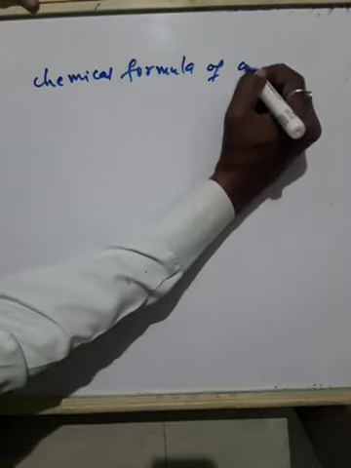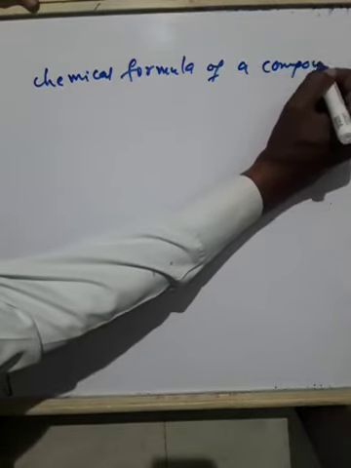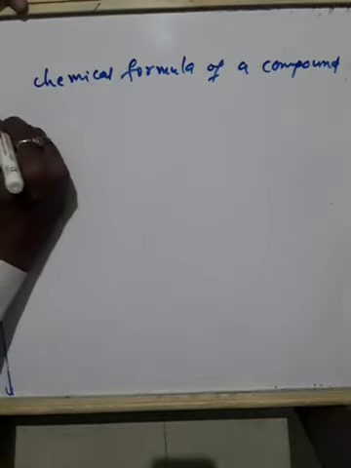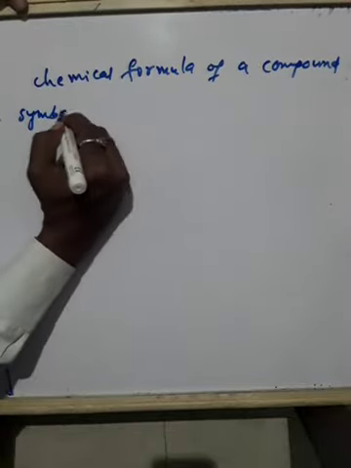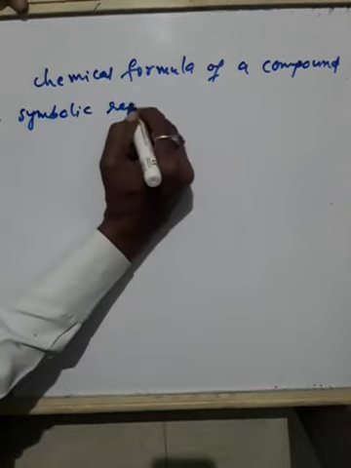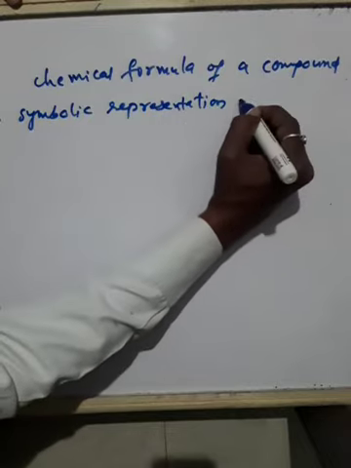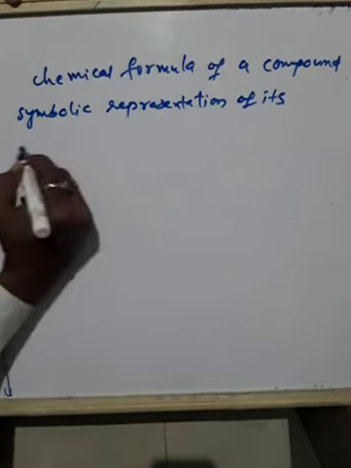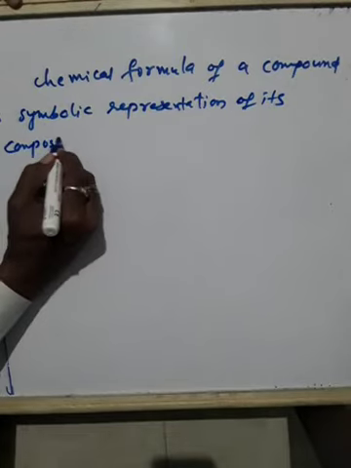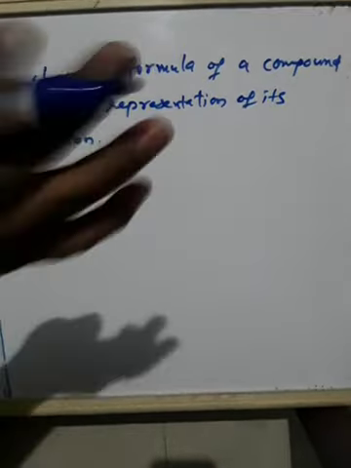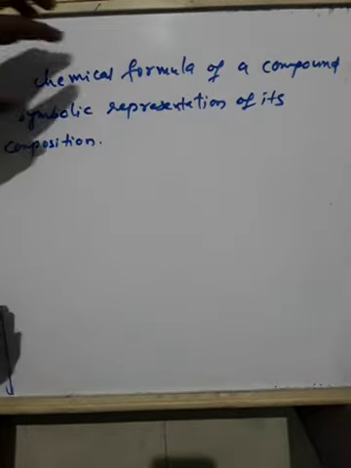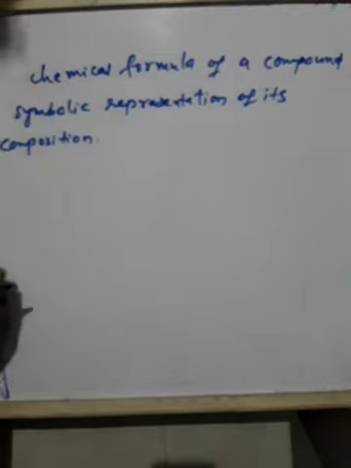The chemical formula of a compound is the symbolic representation of its composition. Means symbolically we are representing what it actually contains, what chemicals are present and in which ratio they are present. They are all indicated by one simple definition called chemical formula.